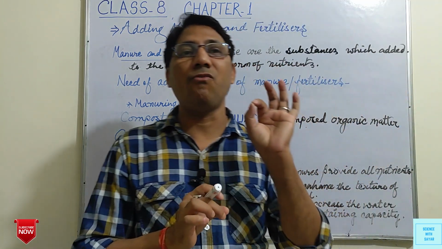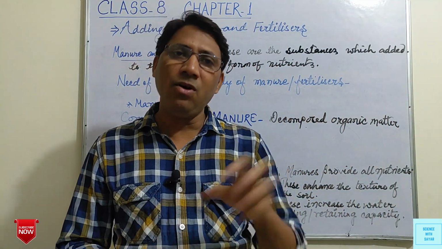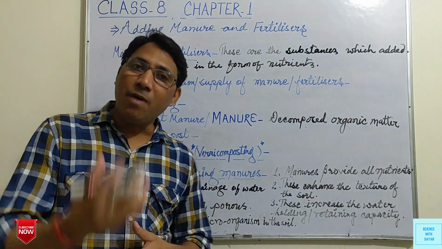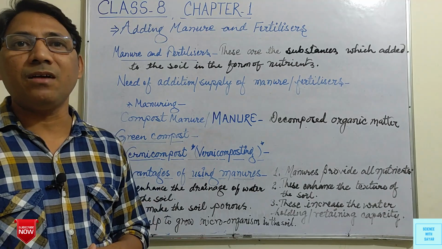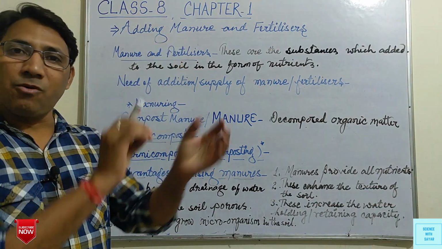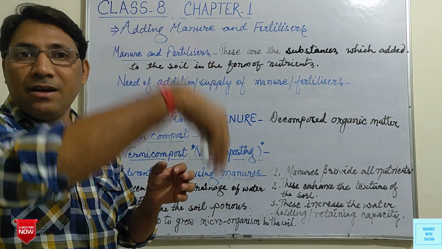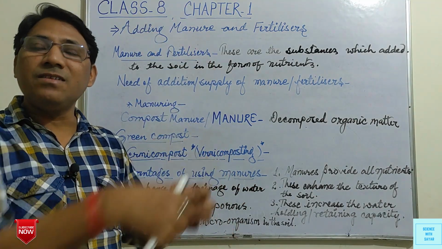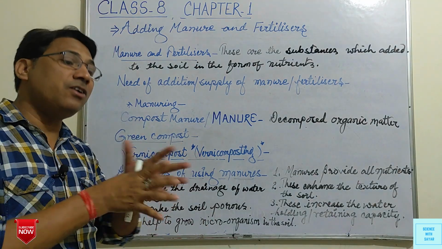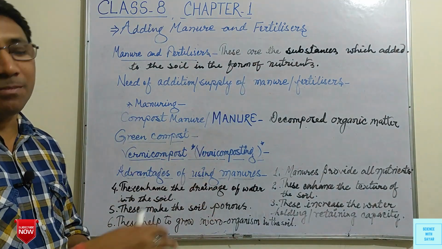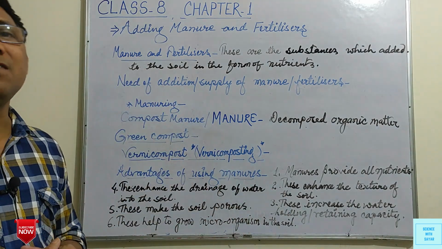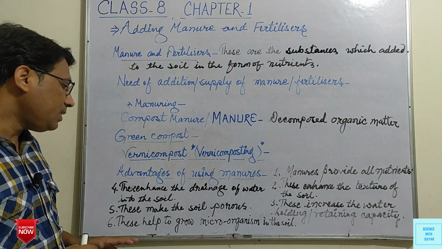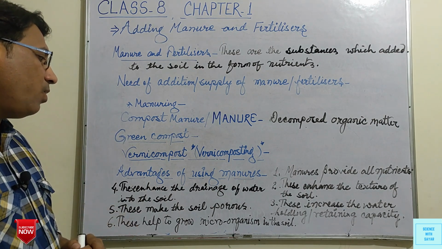Now we add manures, it means decomposed particles of organic matter are between the particles of soil, due to which water can move, water can drain, so we can say that using manure can enhance the drainage of water between the particles of soil. Then these make the soil porous.